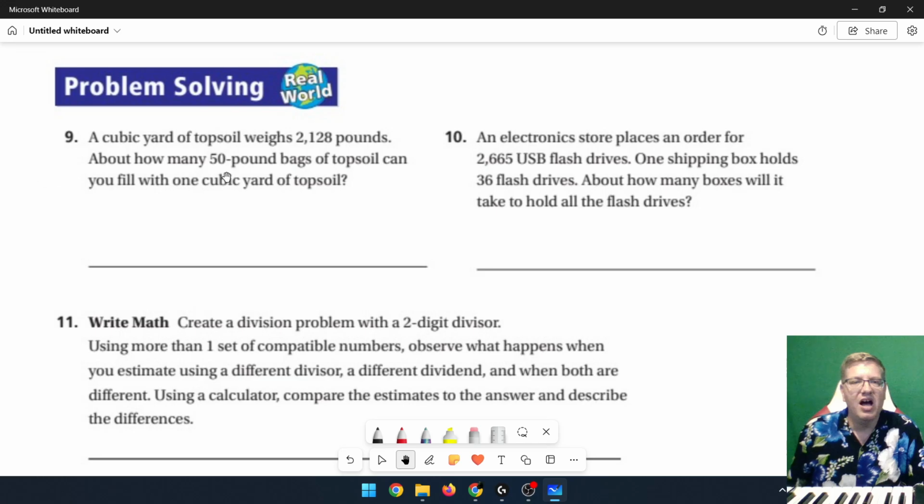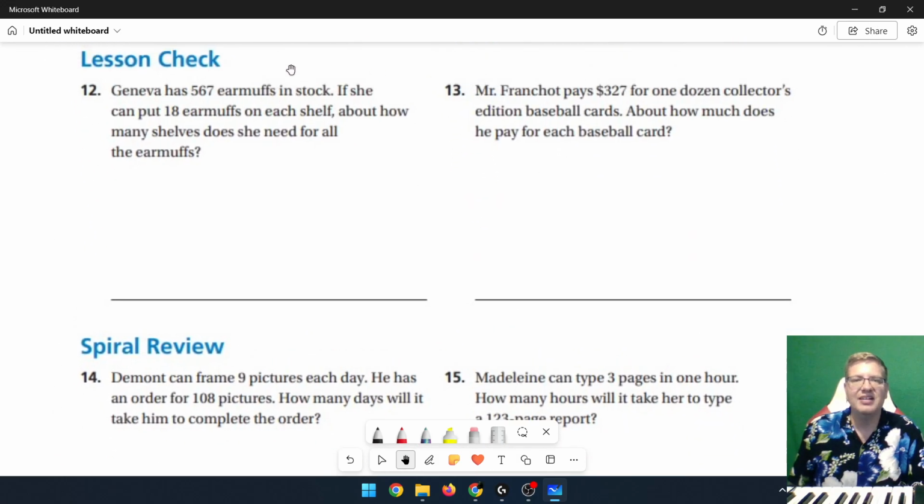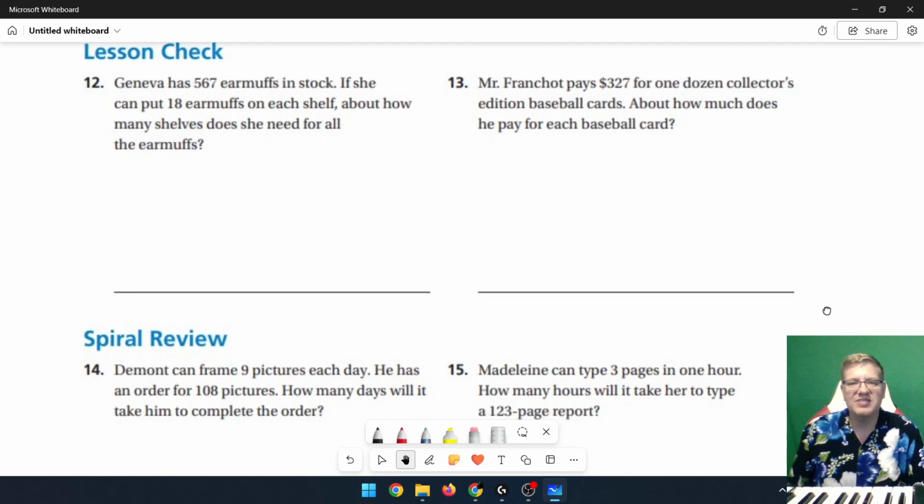So for number 9 and number 10, of course, we need to find an estimate. Anytime we see the words about how many or about how much, anything along those lines, if we see the word about, we want to find an estimate. So that's our key word when we look at word problems, to tell us that we should be finding an estimate. So we're going to use the strategies from our lesson for that. The 2 on the back, again, we need to find estimates for.